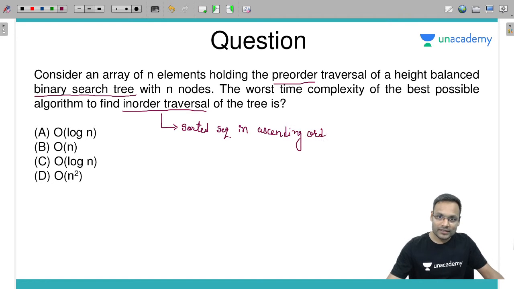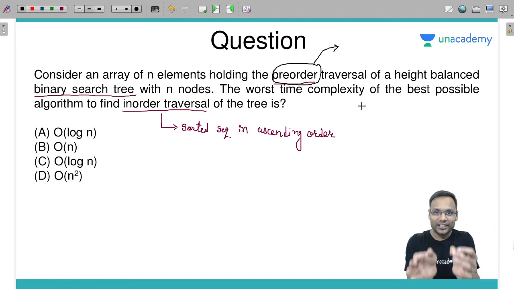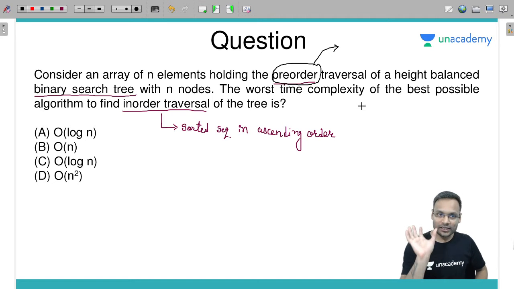Now I have an array which has the pre-order traversal, and that array I'll have to sort. That's it. So the problem has reduced to sorting these n elements.